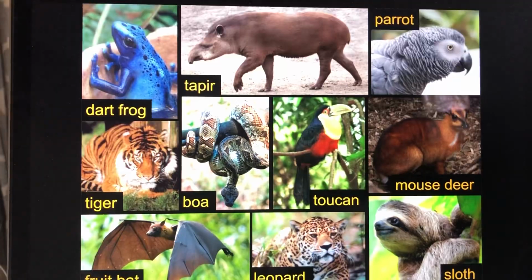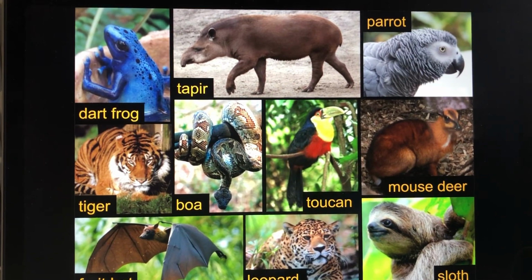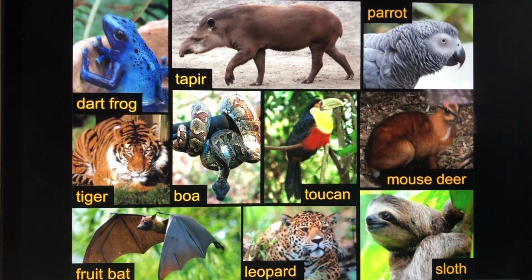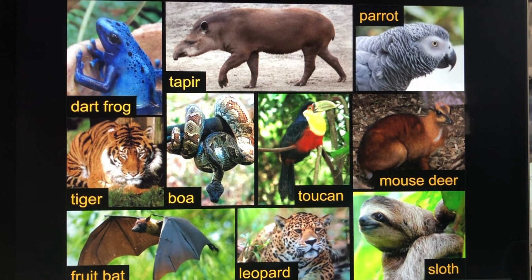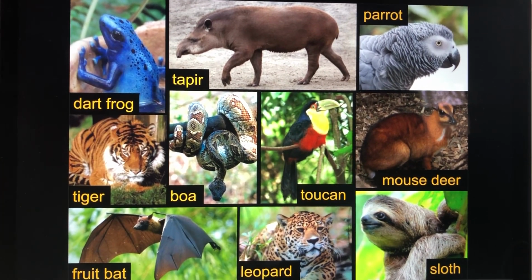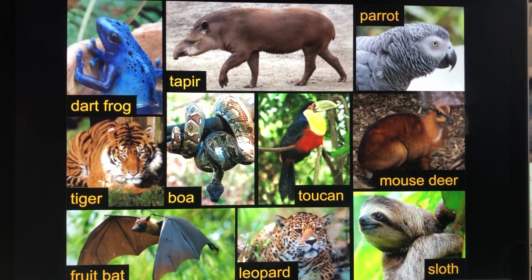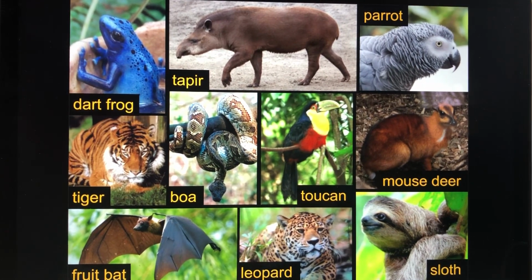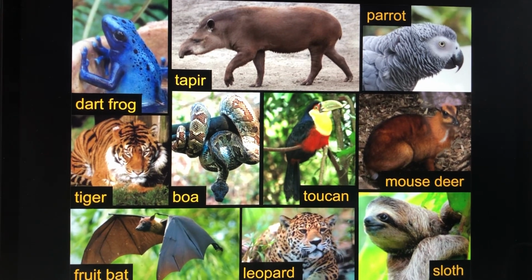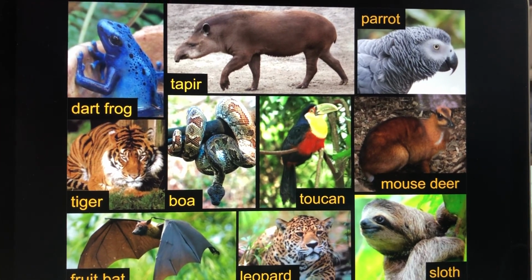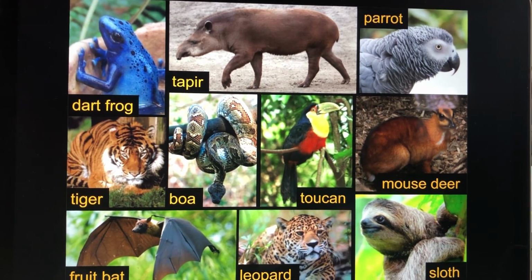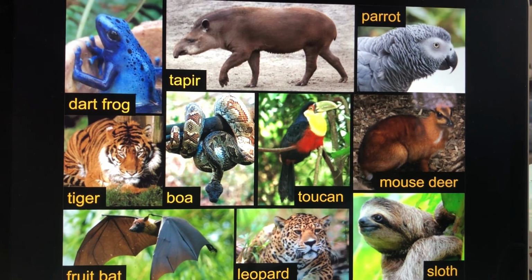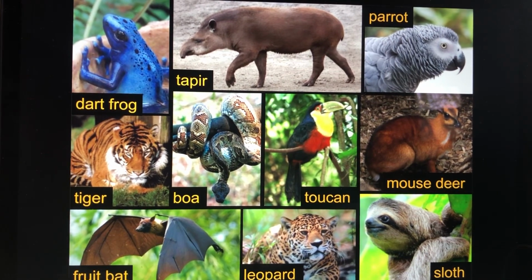Here come the animals. A dart frog, a tiger, a fruit bat, a tapir, a boa, a toucan, leopard, parrot, mouse deer. How about we had a deer mouse? Now we have a mouse deer. Weird. And a sloth. Some people love to look at a sloth. They're kind of weird too, like the wolverine. I'm drawn to like the toucan and the dart frog. Those are kind of cool for me. The tapir, that's a weird one, huh?